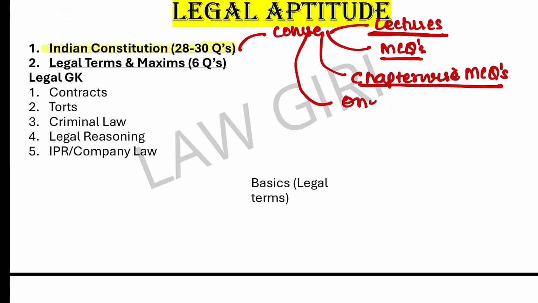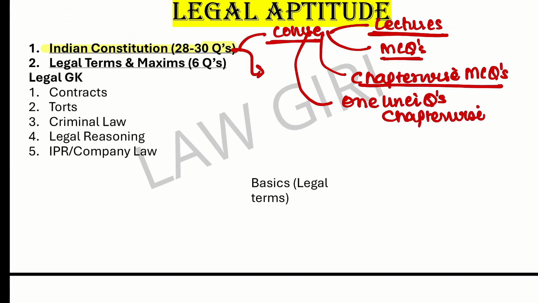And then we have one-liner questions. They are also chapter wise. So a lot of practice is going to take place for each chapter, each topic. You won't miss out on questions that can be asked, because a lot of times when you read theory, you're not able to understand what type of question can be asked from this topic. That problem is not going to be there if you buy our course. Link is in the description box.